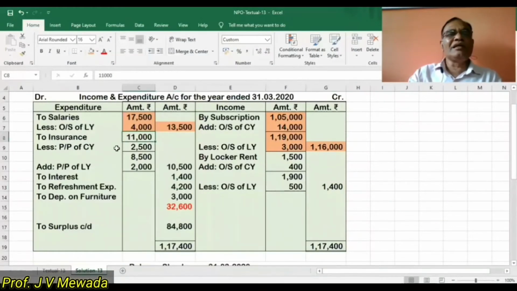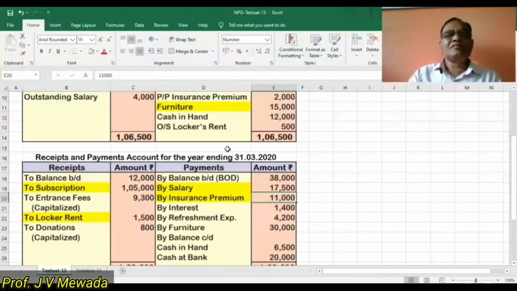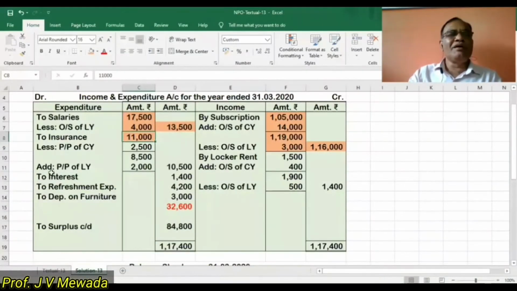So we'll write 11,000 in the inner column. Then prepaid insurance of the last year is 2,000. So one effect we will do. Prepaid of last year we are supposed to add, 2,000. One effect we are doing here. One effect is already completed in the balance sheet.